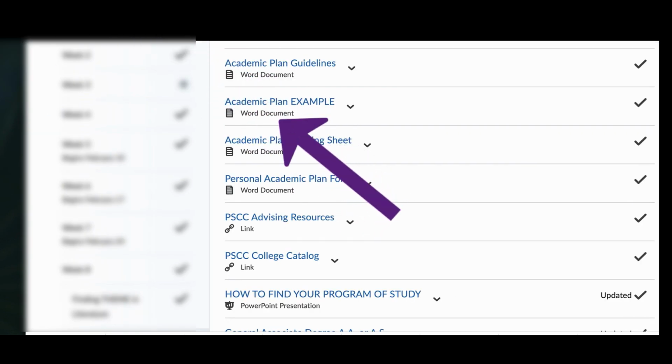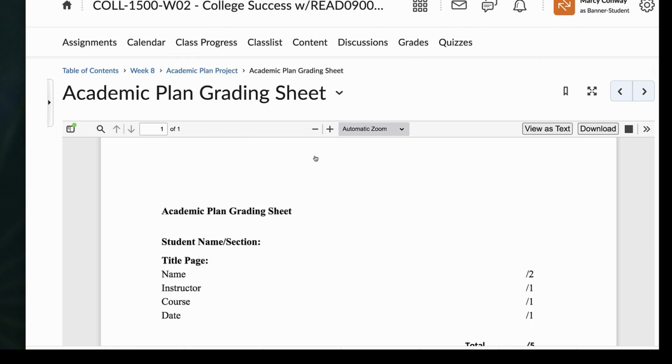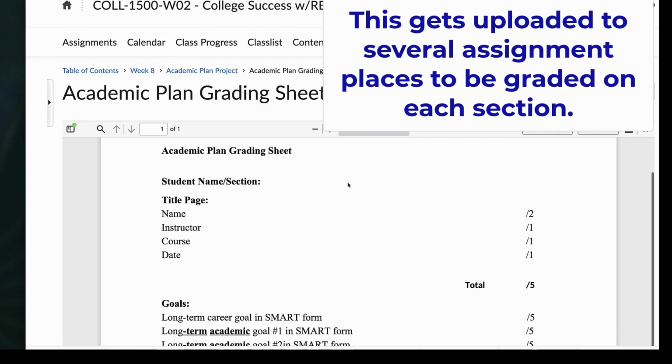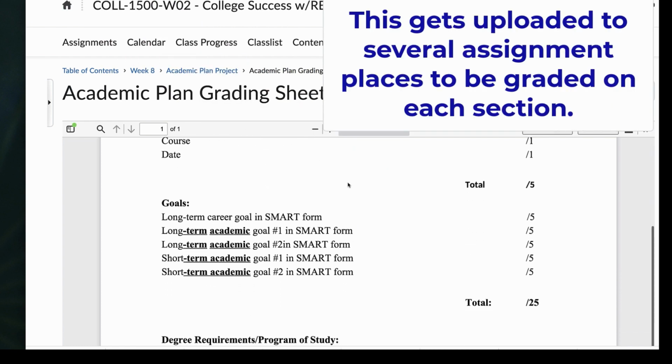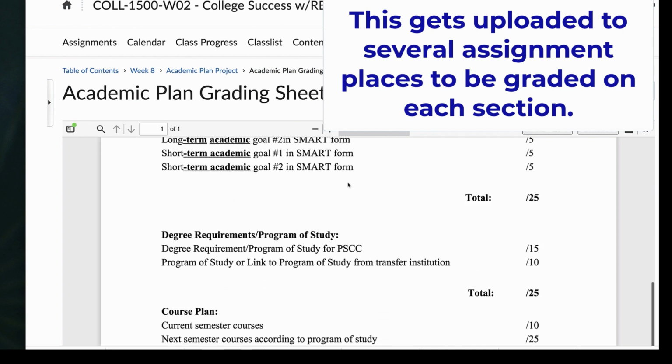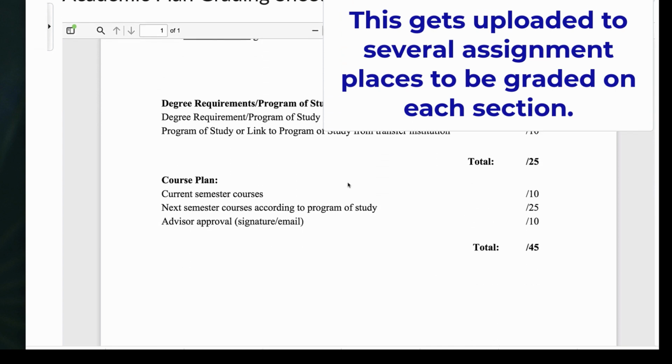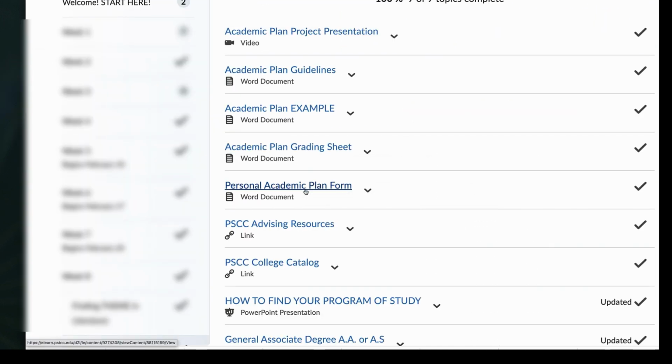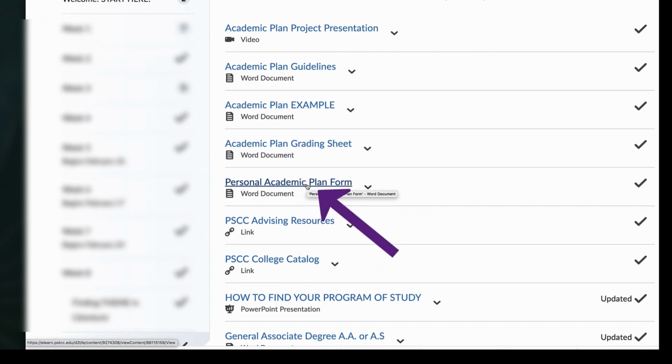And no surprises, so you need to know what you're going to be graded on, right? That's always important. How are you going to be assessed? So you can see how you're going to get your points. Basically, it's having that complete academic plan turned into assignments. And lastly, part of what you need is this academic plan form.